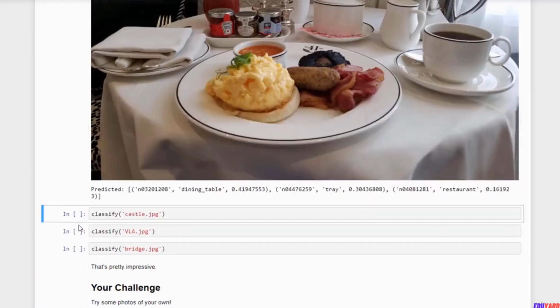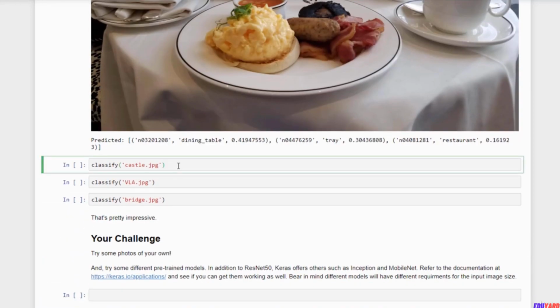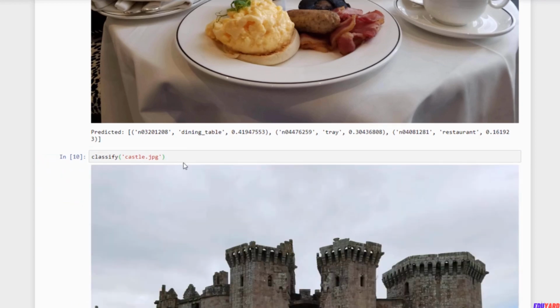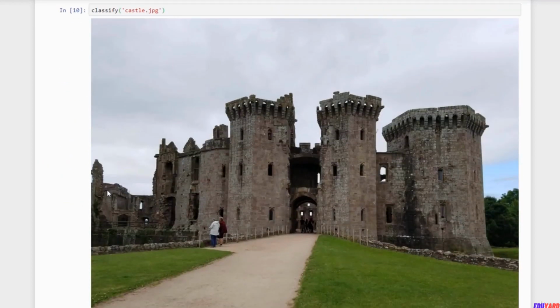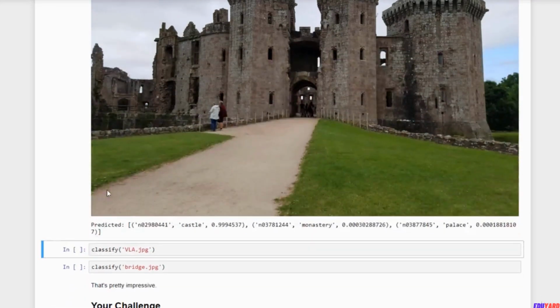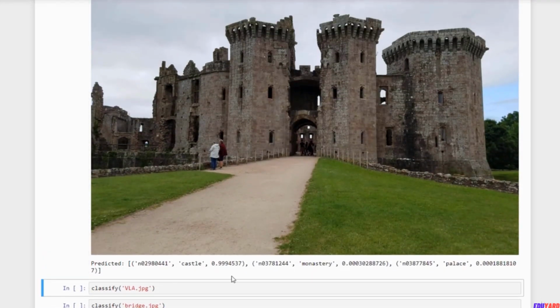Let's keep going. When I was in England, I visited some castles in Wales. Here's a picture of a castle. It's beautiful there. Yeah, it's a castle. That's its top prediction. Second guess was a monastery or a palace. Both good guesses, but yeah, it's a castle, and it's not even a typical looking castle. It still figured it out. This is incredible stuff. Alright, let's see if I can trip it up.